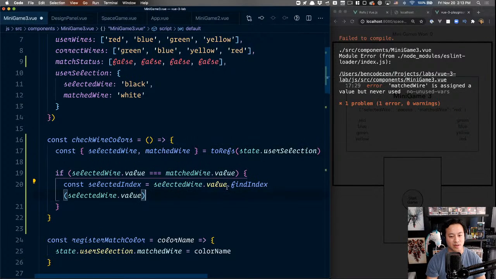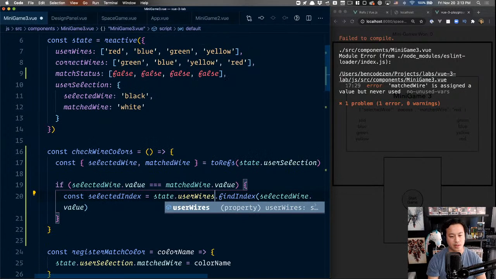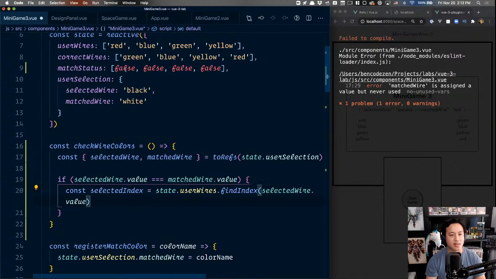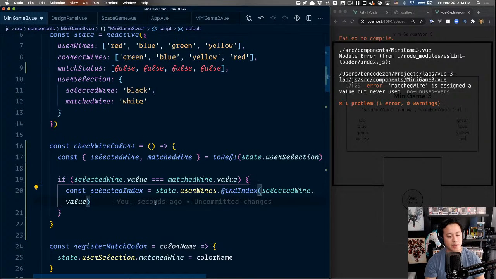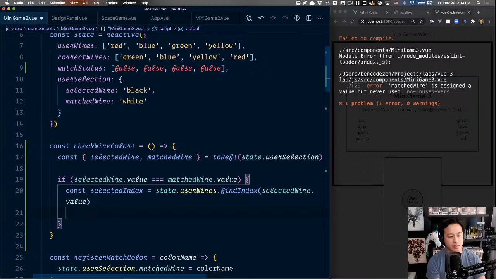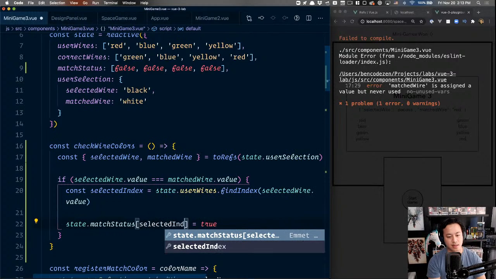Sorry, I am wrong. I didn't mean selected wires. So that's redundant. You would be looking in yourself. I meant state.user wires. Once we have that index, because we're going to map these two together, so the match status, because the user wire is what we actually need to, I guess it doesn't really matter. Should we track which one's correct? Yeah, that's fine. The first one is totally fine. You technically could do it the other way around too. But then we would say if those are equal, then state.match status is going to be equal to true. And then, sorry, match status selected index.